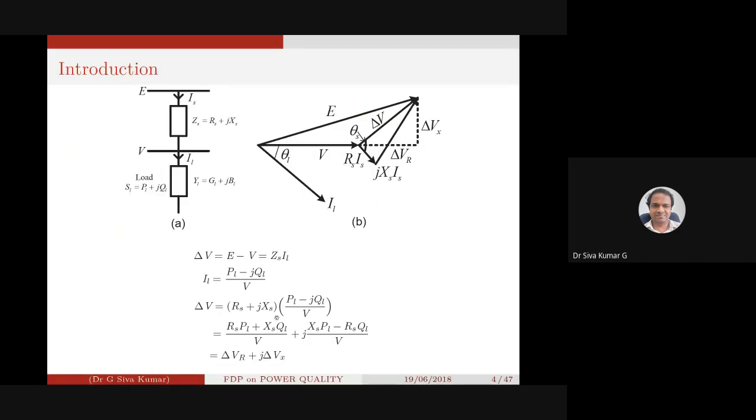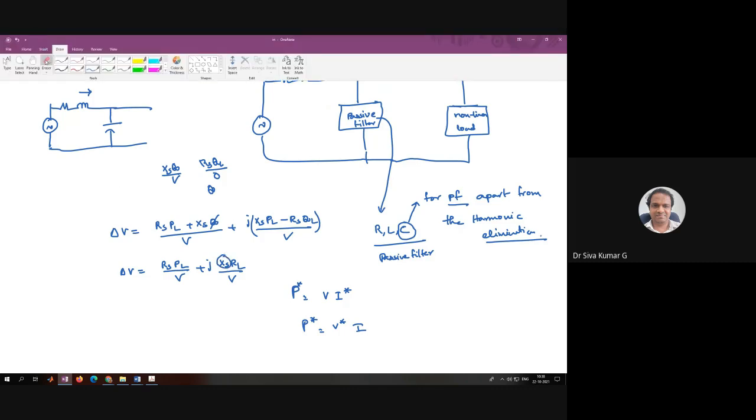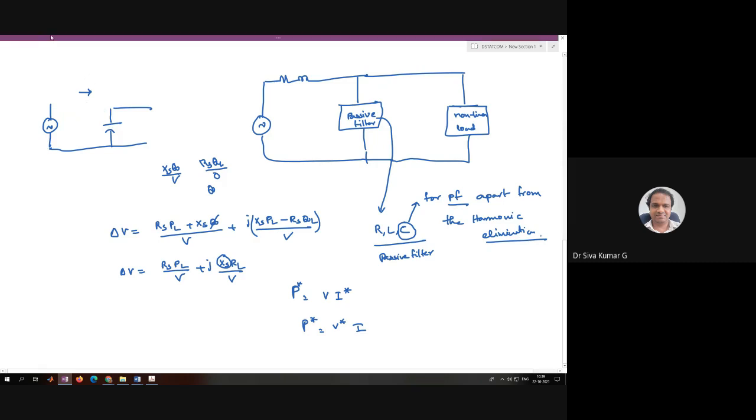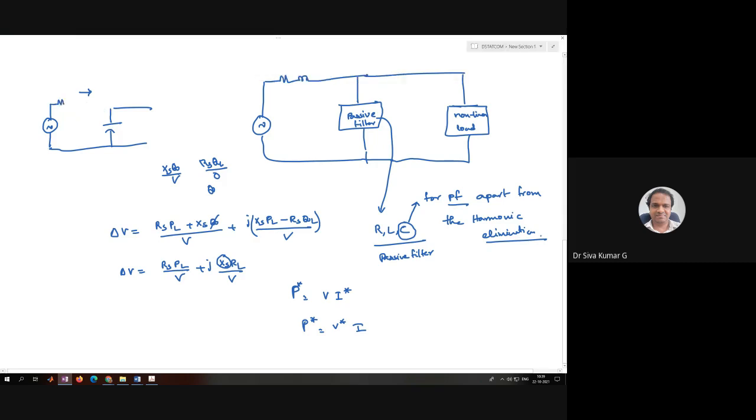In this case we can decrease the change of voltage, but even in this case the X_S can be eliminated by using some kind of a combination of series capacitance also. This also can be eliminated, but not this particular drop. We cannot have a transmission line without the resistance also. The P_L is very much required also.